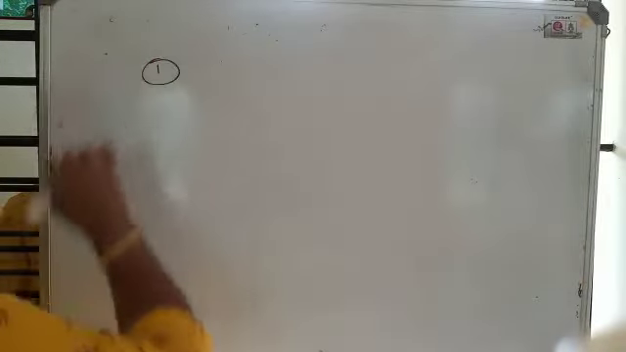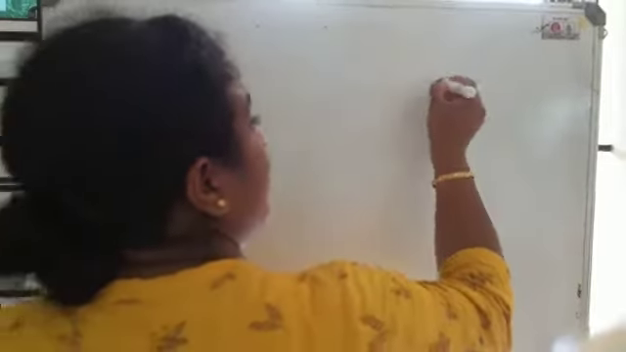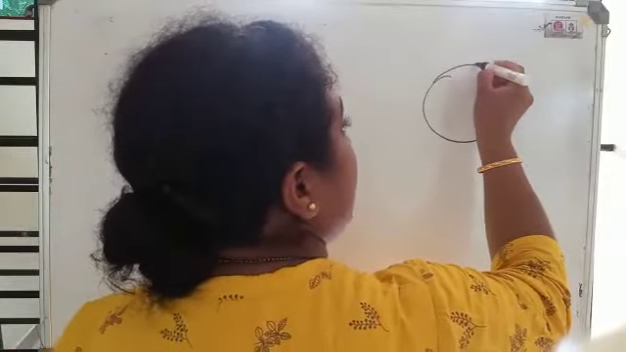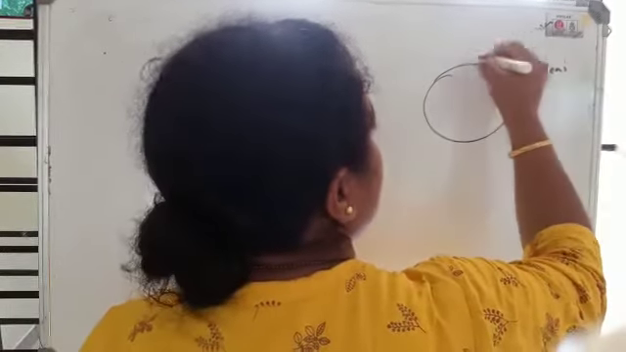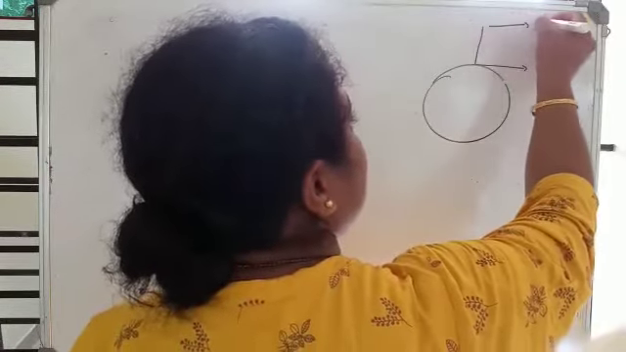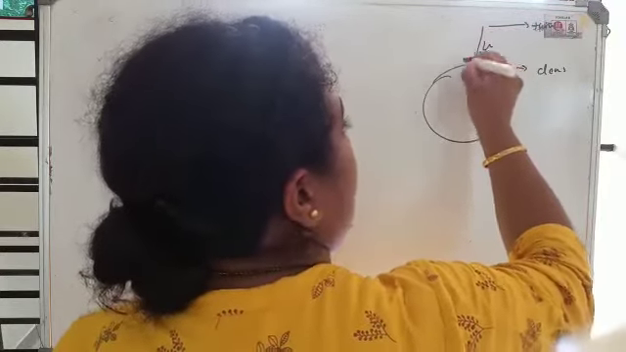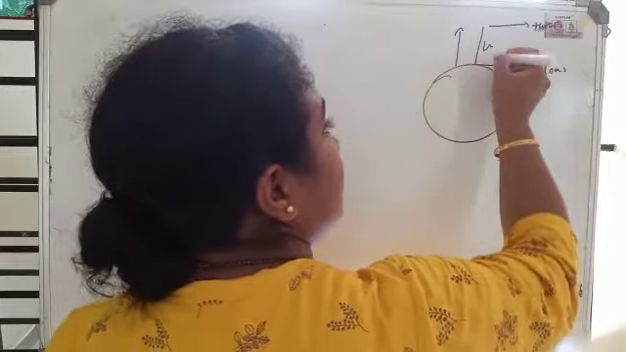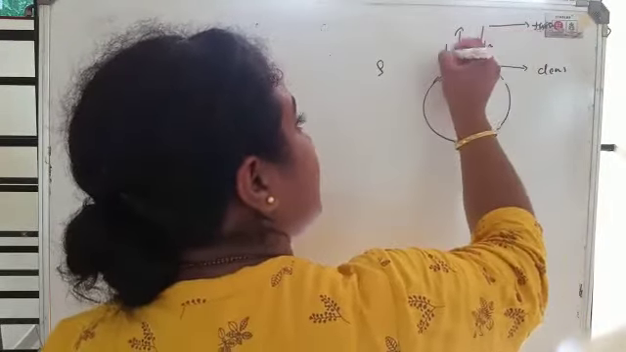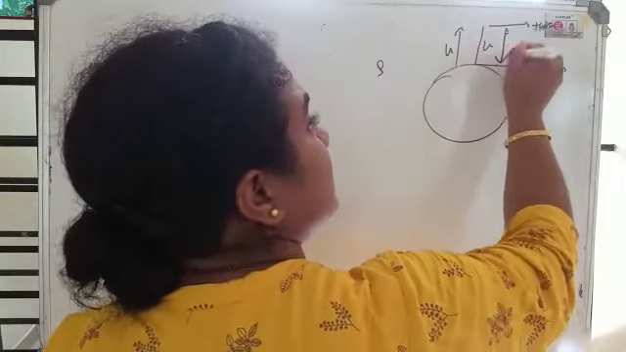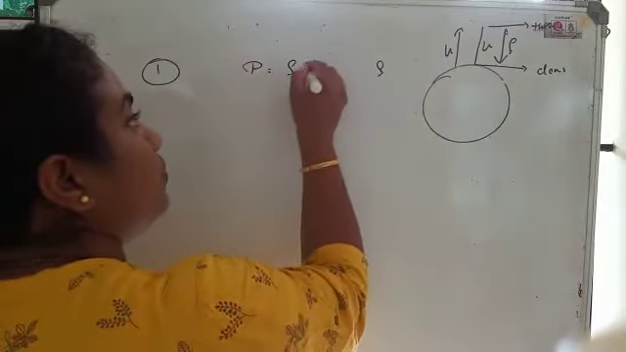The first one is height. As I said before, if this is the earth's surface, the atmosphere here on the earth's surface will be dense. It will go on decreasing and it will become thin after a particular height. As the height increases, the density of the air molecules decreases. Height increases, density decreases. What is the formula for pressure? P is equal to rho G H.